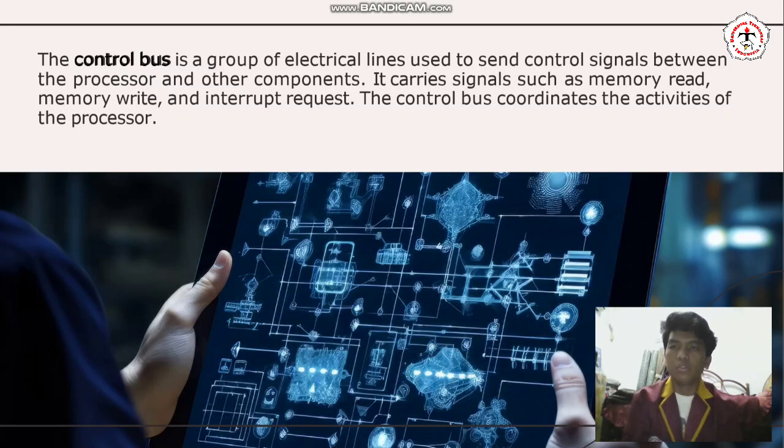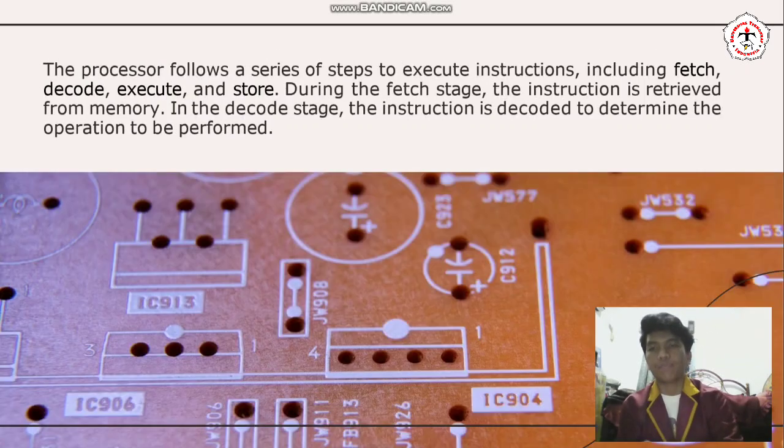The control bus is a group of electrical lines used to send control signals between the processor and other components. It carries signals such as memory write and interrupt requests. The control bus coordinates the activities of the processor.